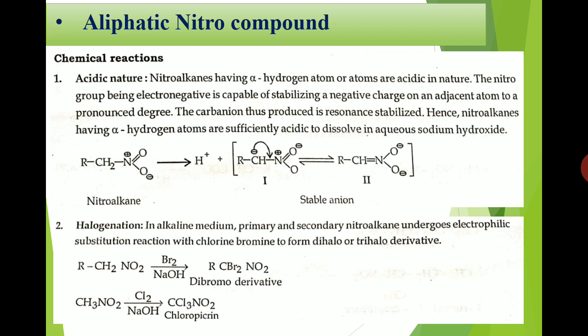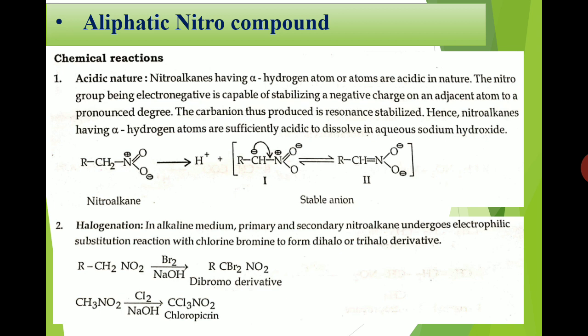Okay, so whenever the nitro group is attached on the aliphatic compound, the alpha carbon containing hydrogen will be acidic. Why is it acidic? Let's see here. When the proton is acidic, it is easily removed and forms a negative charge on the carbon, so we call it a carbanion. Now in the case of nitro containing compounds, this carbanion can be stabilized by resonance. Okay, so here we get two different resonance structures, and due to these resonance structures the negative charge will be stabilized, and hence both the protons are acidic in nature.